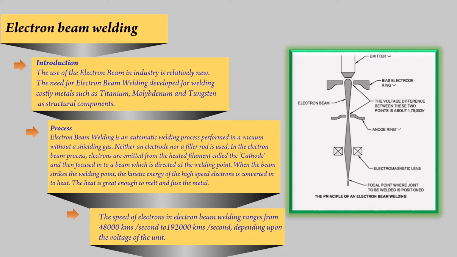In the electron beam process, electrons are emitted from the heated filament called the cathode and then focused into a beam which is directed at the welding point. When the beam strikes the welding point, the kinetic energy of the high-speed electrons is converted into heat. The heat is great enough to melt and fuse the metal. The speed of electrons in electron beam welding ranges from 48,000 km per second to 1,92,000 km per second depending upon the voltage of the unit.